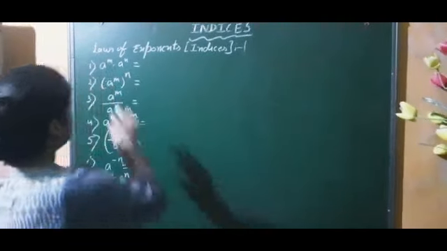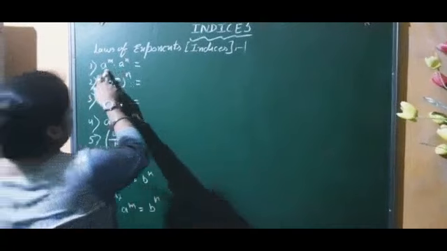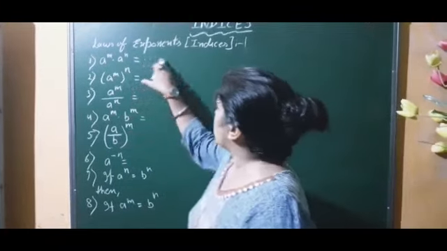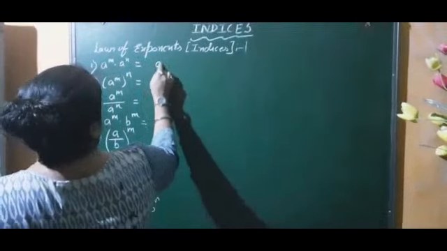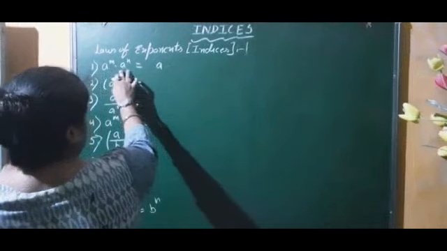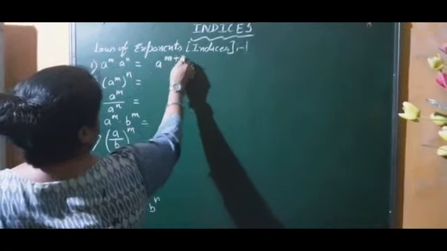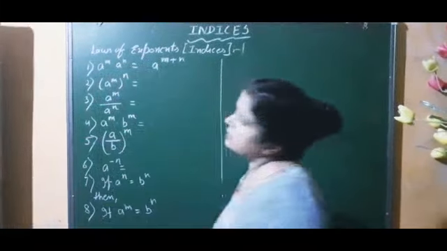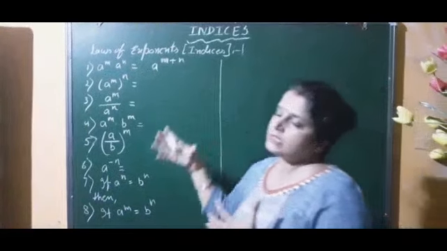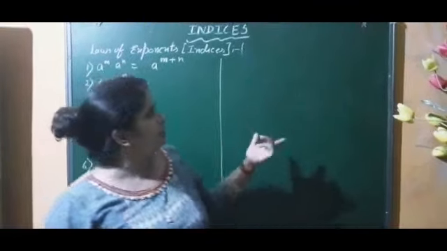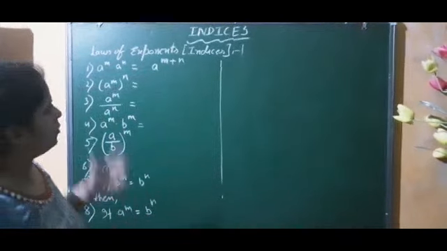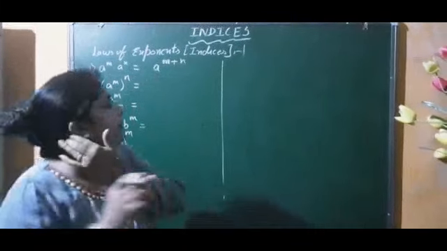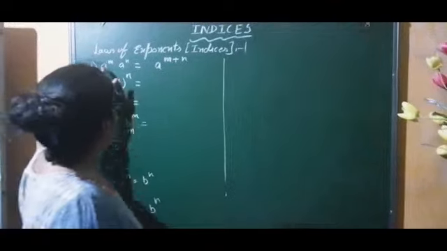Fine, children? So first thing is that if you are going to multiply two numbers, like a to the power m into a to the power n, that is equal to what? You all have memorized the formula that if the numbers are multiplied, bases are same, then powers will be added. So you are supposed to memorize the formula, but it is my habit to tell the student, instead of memorizing, try to understand the concept, how the formula came, so that during examination, if you forget the formula, you can quickly derive your own formula. Fine. So I am going to prove all these things, so it will become very easy to memorize.